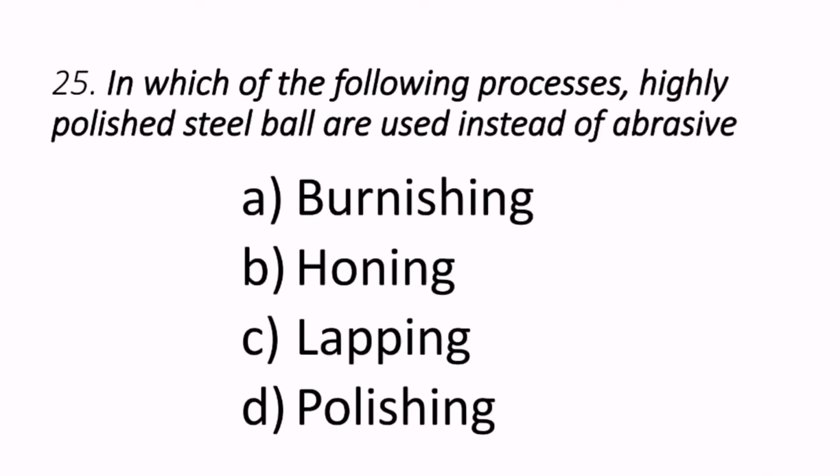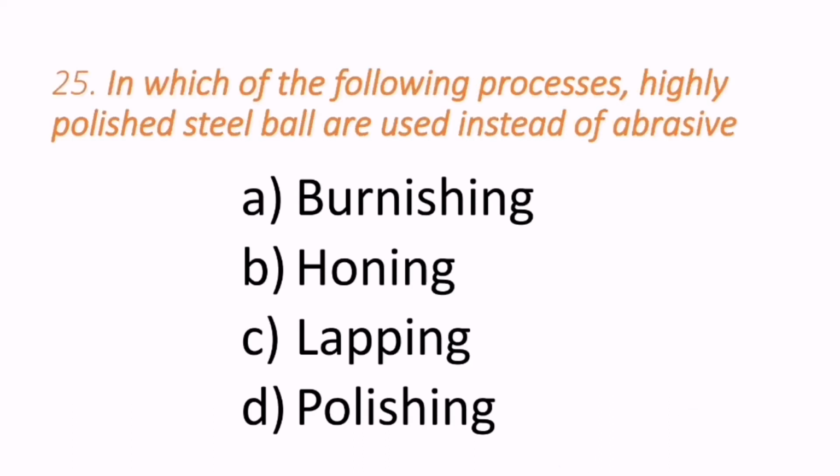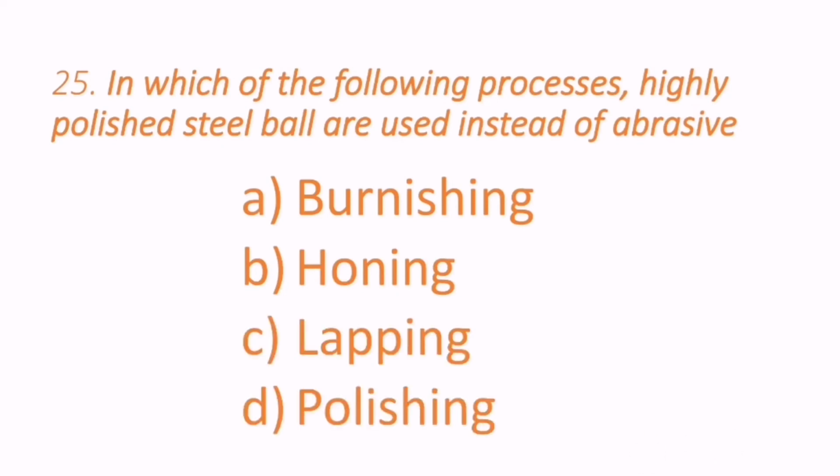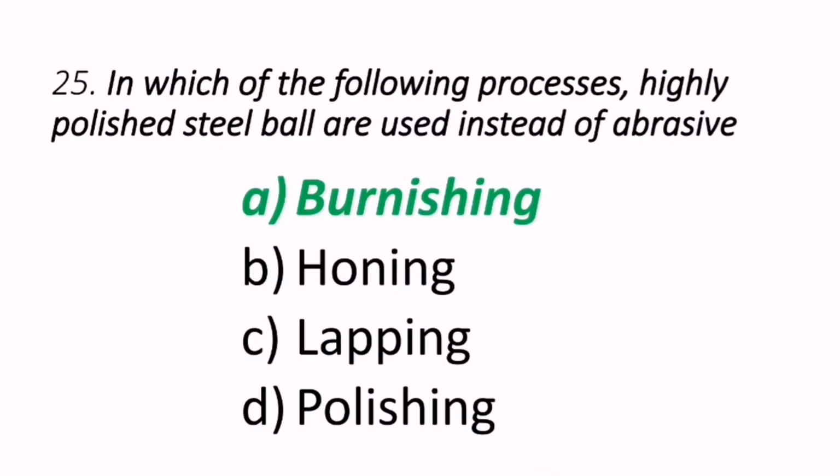25th question, in which of the following processes are highly polished steel balls used instead of abrasive? So in which process is that? Maybe burnishing, honing, lapping, or polishing. So in burnishing, these highly polished steel balls are used in place of abrasive.